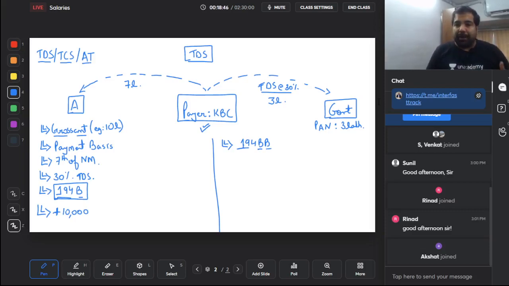If he is paying for betting or bigger betting, for example casual income or betting on horses, then if the amount is more than 10,000 rupees, he will deduct TDS at the rate of 30% and pay it to the government with the PAN number. Can the person whose income it is show the gross amount? Yes, he has to show the gross amount. This is on payment basis, and the sections are 194B and 194BB. That is the first inaugural section of the TDS chapter.